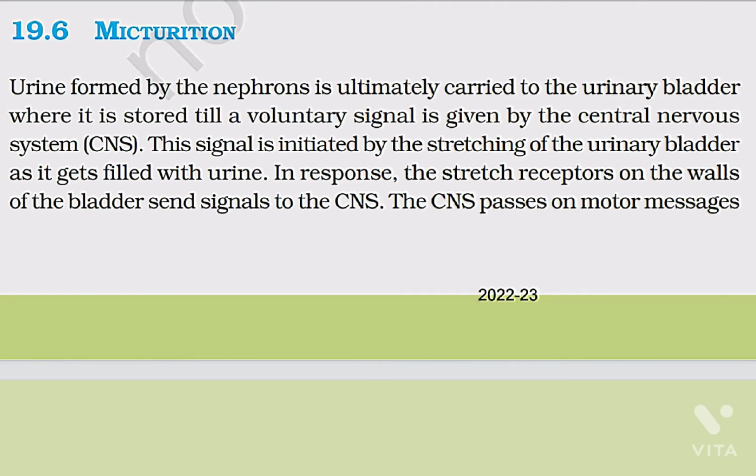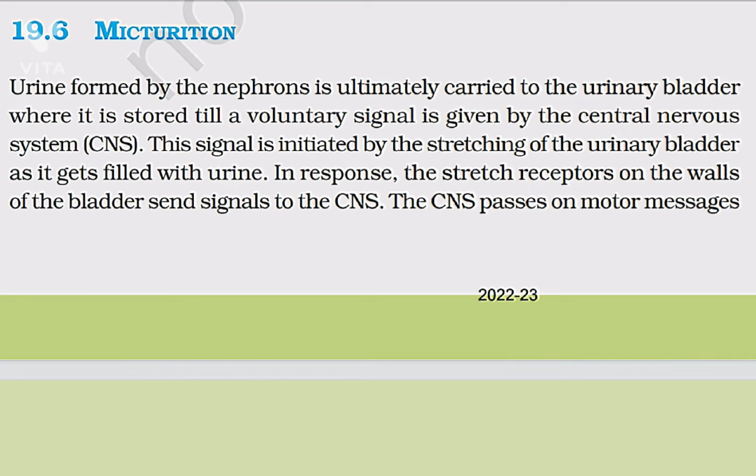19.6 Micturition. Urine formed by the nephron is ultimately carried to the urinary bladder, where it is stored till a voluntary signal is given by the central nervous system (CNS). This signal is initiated by the stretching of the urinary bladder as it gets filled with urine.